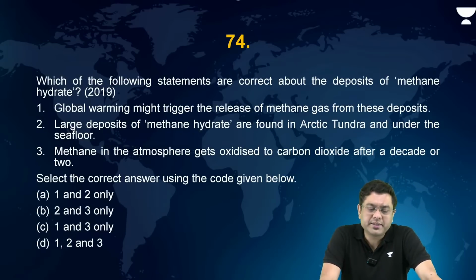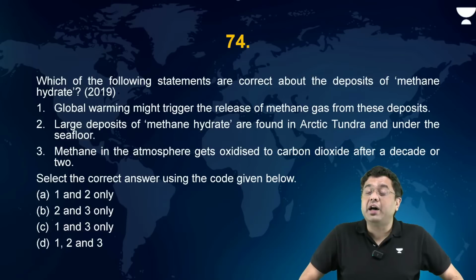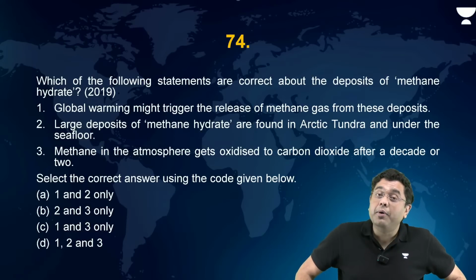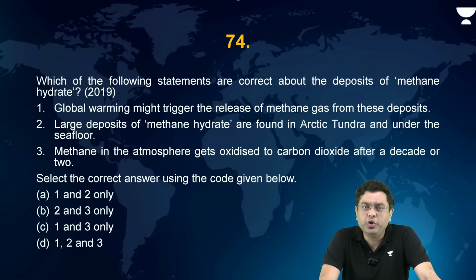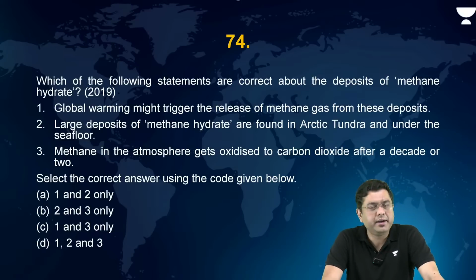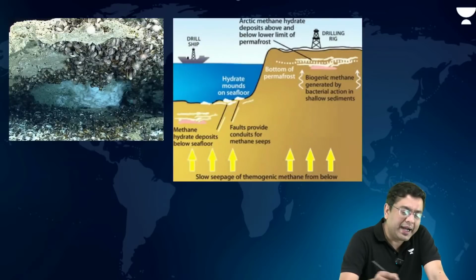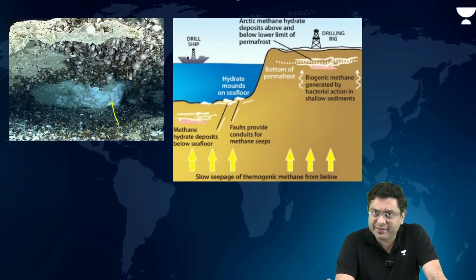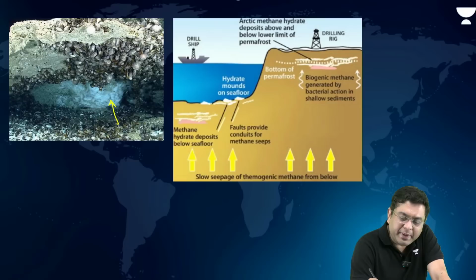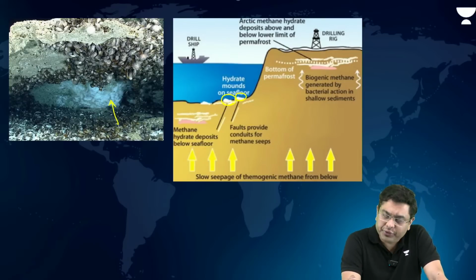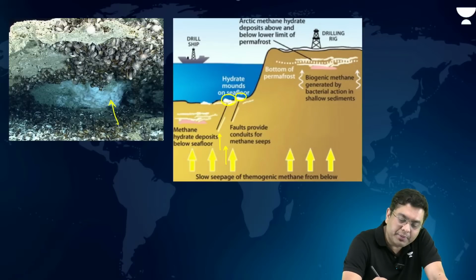Now, which of the following statements are correct about the deposits of methane hydrate? Methane hydrate remains in use owing to the large presence in the region of the Arctic and the area of the South China Sea, because the South China Sea has been known to provide a lot of various different methane hydrate compounds. So methane hydrate appears to be like this. These methane hydrates are found across the sea floor. So you have some amount of methane which is released from the vents.